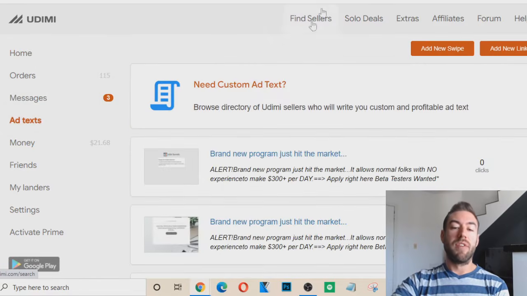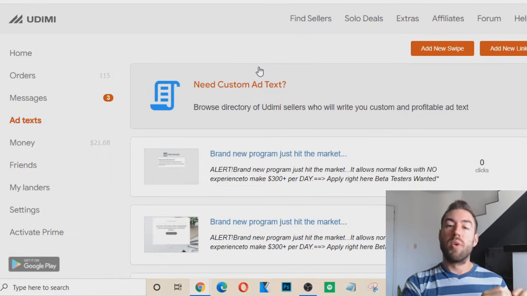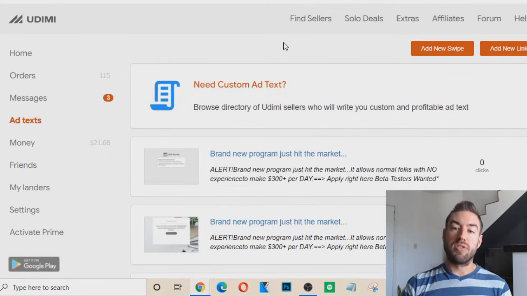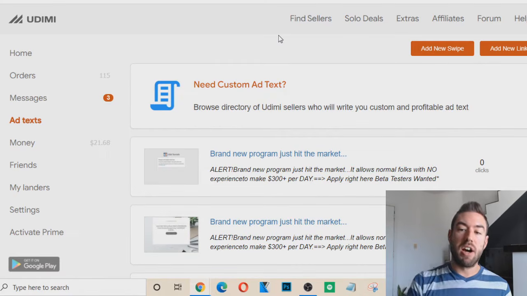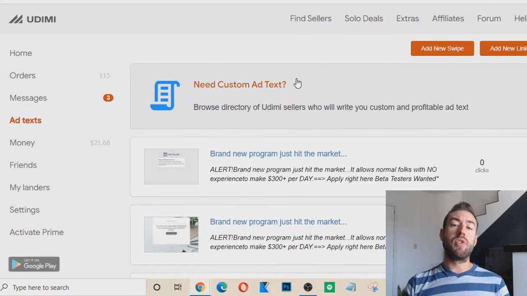Ad text. Okay, now if I go into this tab, this is where when you purchase a solo ad, what you're basically doing is paying someone who has an email list to send out a broadcast email to their email list with whatever link you want to promote. Now with Udimi, okay, you can use email swipes, or you can just get them to create an email for you. Now, rather than coming up with email swipes each time, you can just save this in the ad text tab. And then whenever you go to purchase a new solo ad, you can just choose from a drop down of what ad swipe you want to use that time.